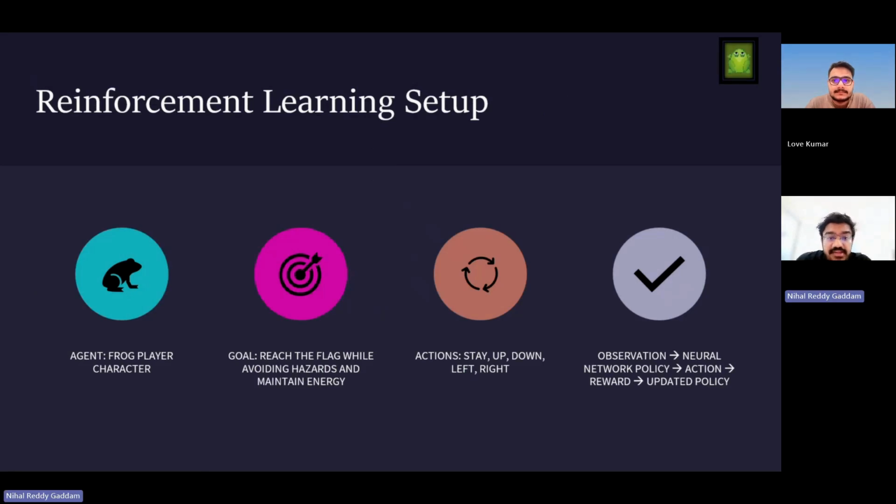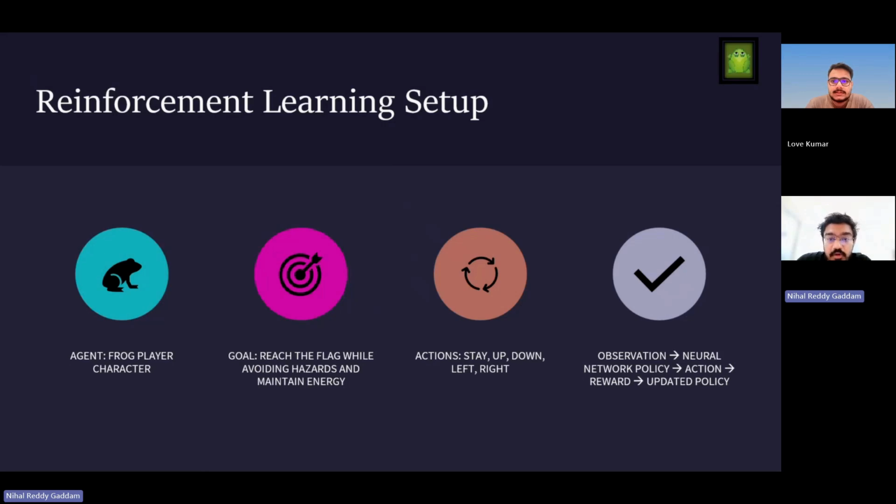In our reinforcement learning setup, the frog is the agent. The agent is the character that learns from the environment. Its goal is to reach the flag while avoiding hazards and managing energy. We used a discrete action space with 5 possible actions: stay, move up, move down, move left, and move right. This action design matches the movement style of the frog and keeps the learning problem manageable.